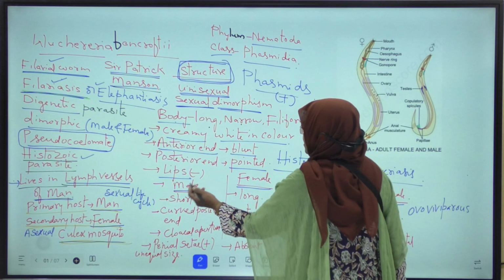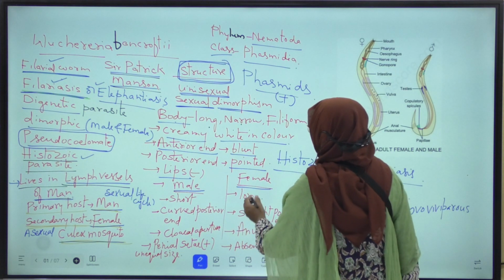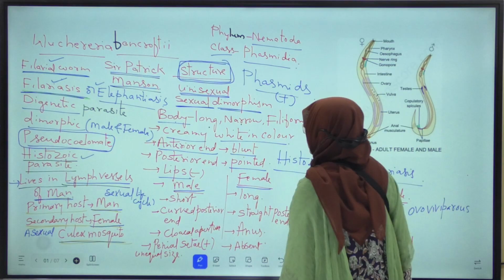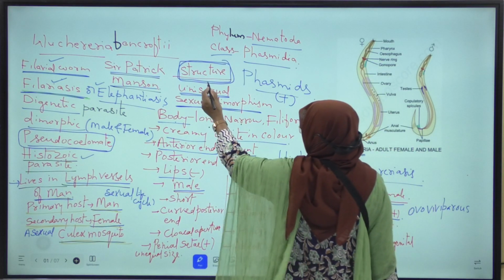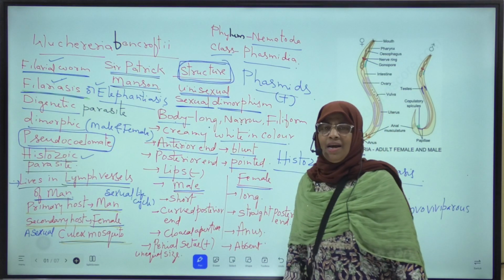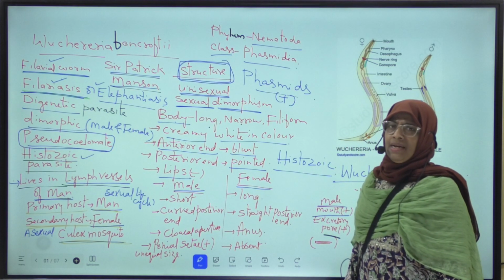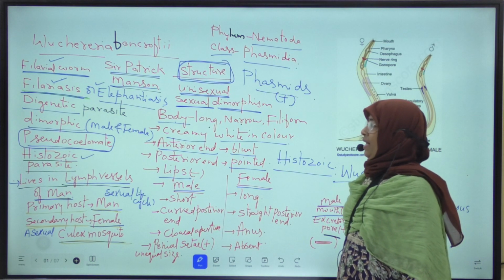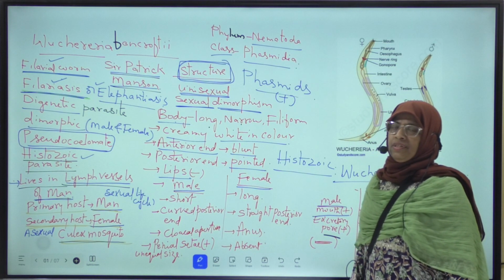Male is shorter than female. Next, female is longer than male. Okay. Next, Wuchereria is a unisexual animal, means sexes are separate. Male and female are separate, and they exhibit sexual dimorphism.